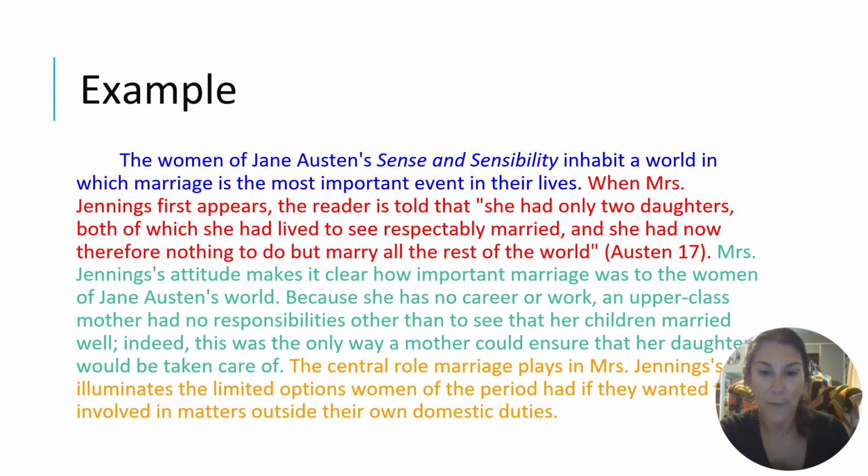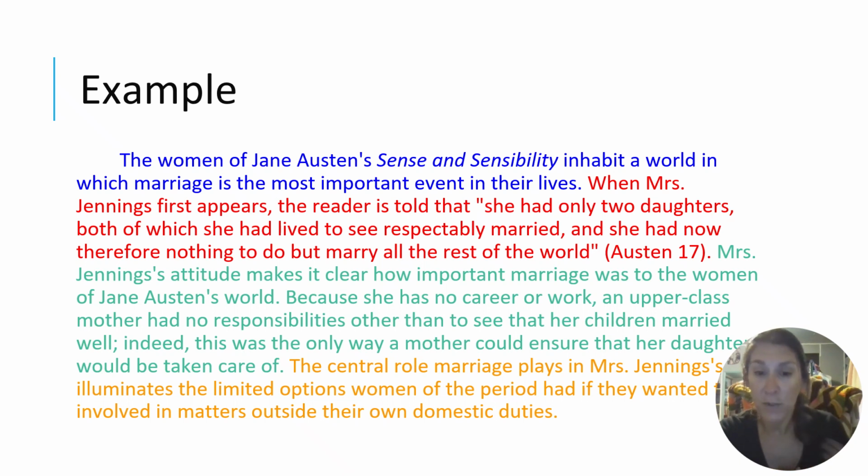So this is an example, and as you can see, it is color-coded. And this only has one concrete detail, so it only has 2 commentaries. The women of Jane Austen's Sense and Sensibility inhabit a world in which marriage is the most important event in their lives. So that's what this paragraph is going to be about. Our concrete detail: when Mrs. Jennings first appears, the reader is told that she had only 2 daughters, both of which she had lived to see respectably married, and she had now therefore nothing to do but marry all the rest of the world.